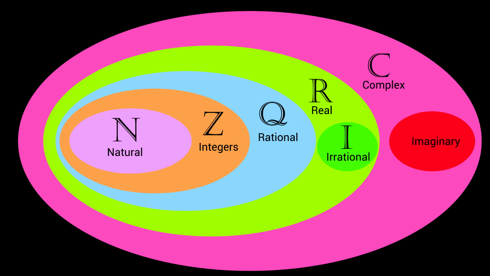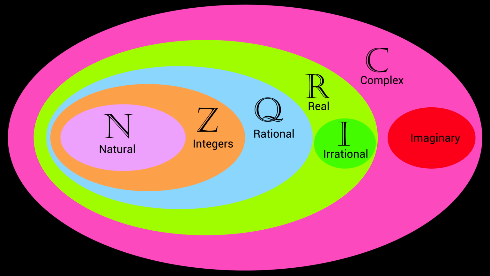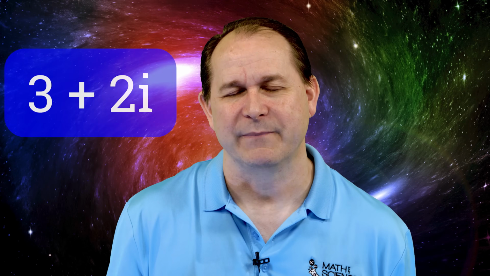And when you put the real numbers again with the imaginary numbers, then you end up with a combination of the two that we call a complex number. So for instance, the number 3 is a real number. The number 2i is an imaginary number. But if you put them together, you have 3 plus 2i. That's a complex number, right?